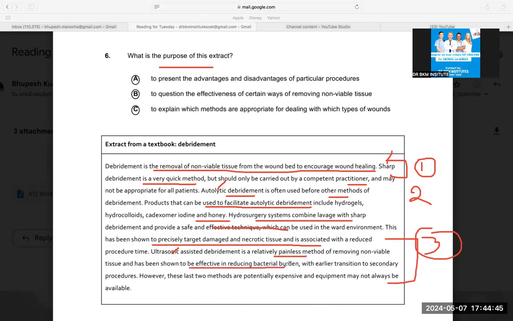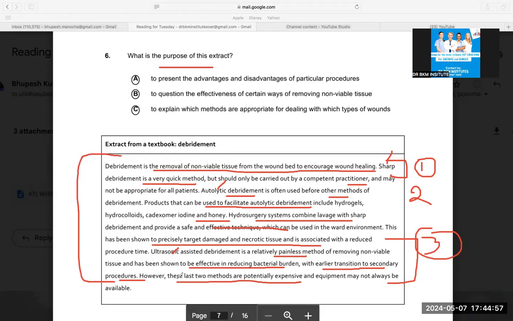So they are talking about the advantages of all these methods. With earlier transition to secondary, however, the last two methods are potentially expensive. So till now, they were talking about the benefits. In the last line, they are talking about the bad effects as well. They are expensive and equipment might not be available. To present the advantages and disadvantages of a particular procedure, yes, there are three procedures and they are talking about advantage and disadvantage. I think this should be right.